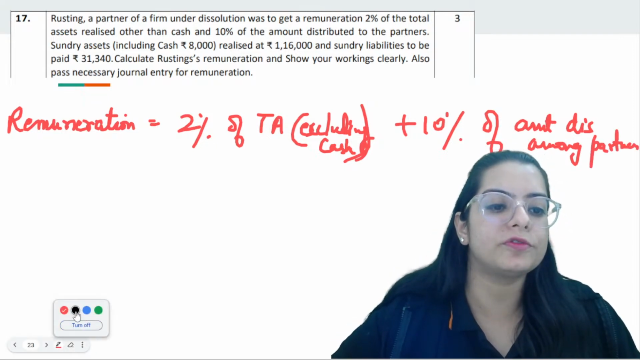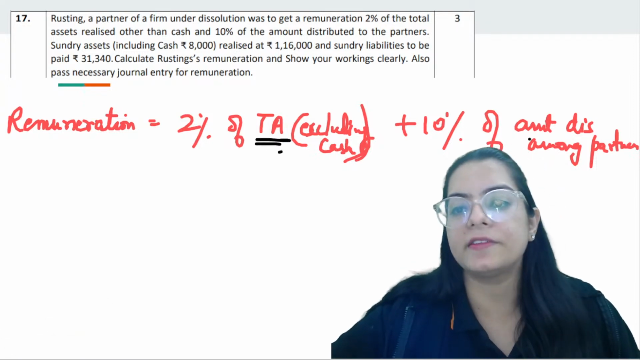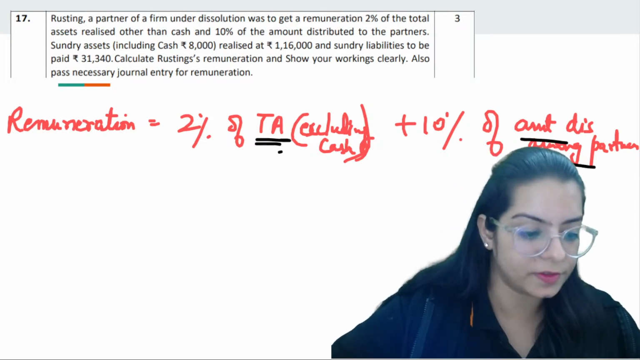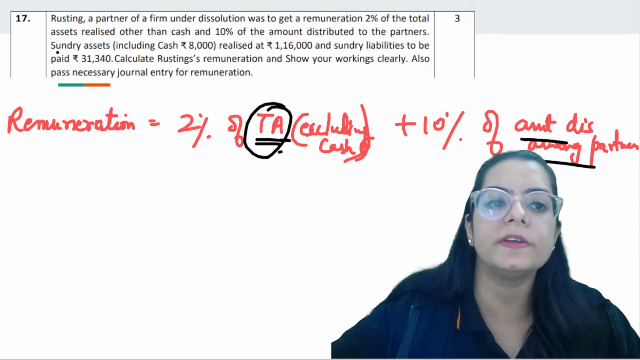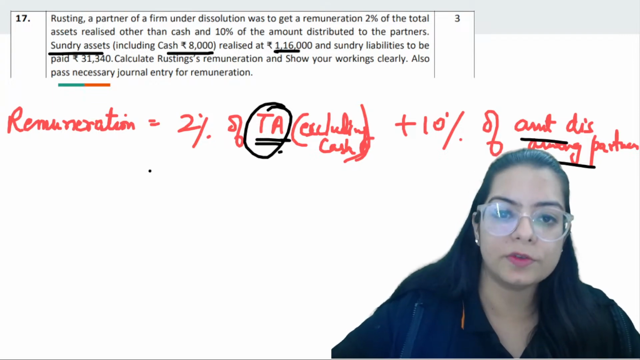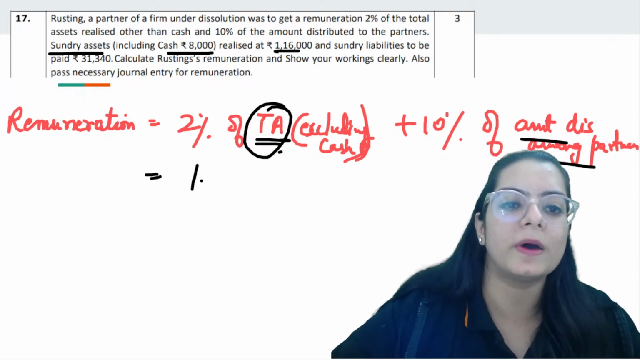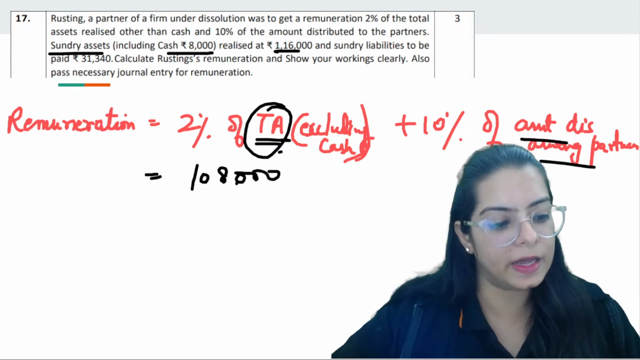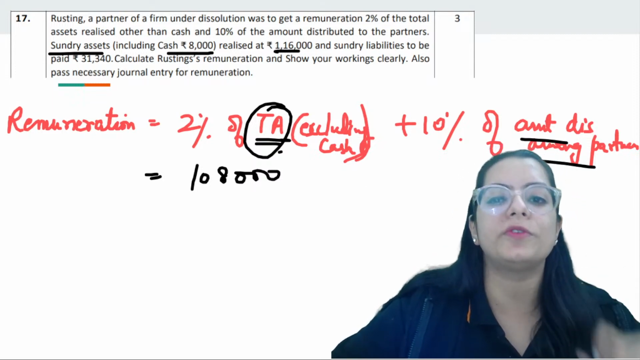So now, firstly, you should know what the total assets are. And secondly, you need to know what the amount distributed among partners is. Firstly, we want to know the total assets. The question has given us sundry assets 1,16,000 including cash, and cash is 8,000. So the total assets without cash are going to be 1,08,000. Then 10% of the amount distributed among partners.